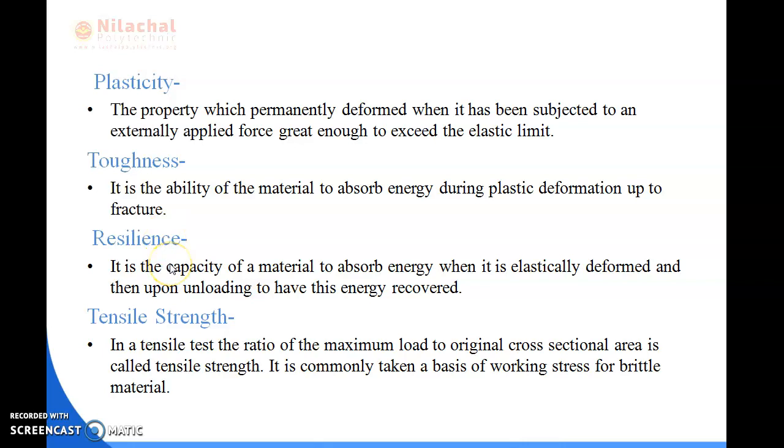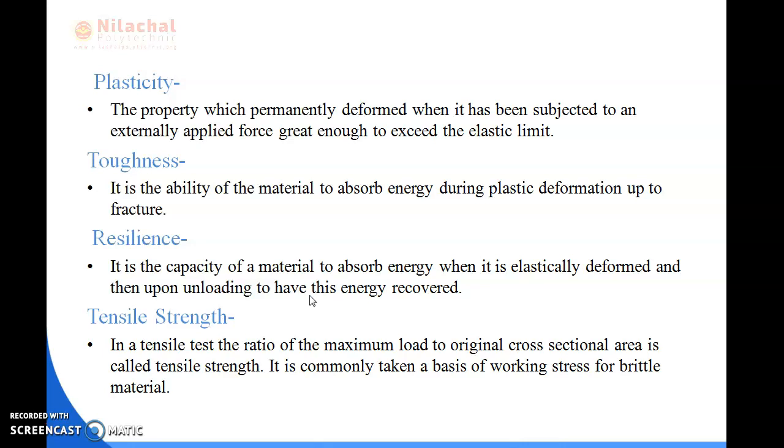Next is resilience. What is the resilience property of a material? It is the capacity of a material to absorb energy when it is elastically deformed and, upon unloading, to have this energy recovered. Resilience is closely related to toughness.